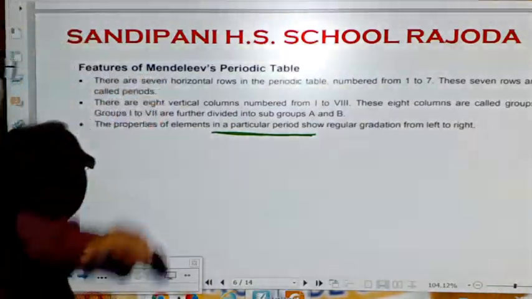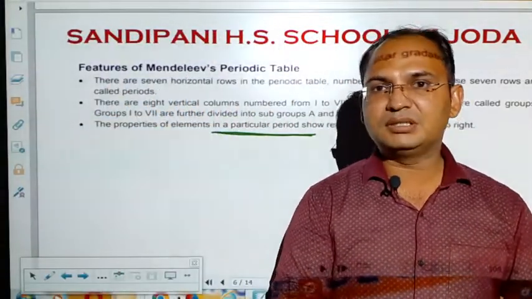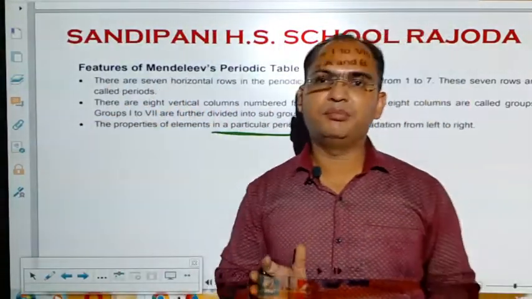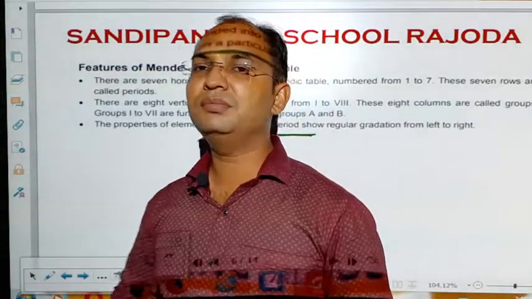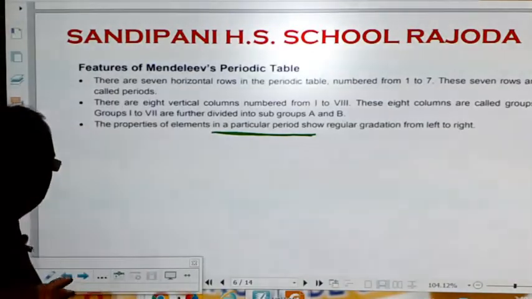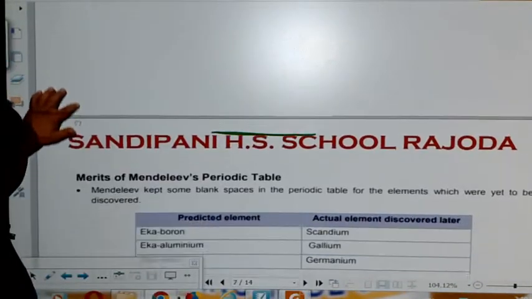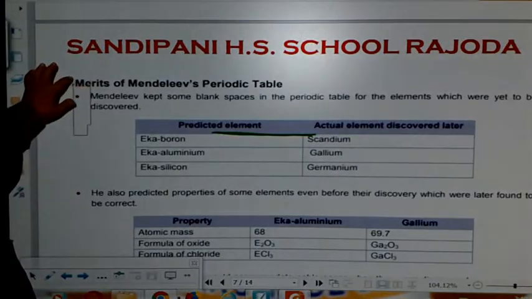So these are the 3 most important features of the periodic table of Mendeleev, but along with the features, Mendeleev's periodic table also has some disadvantages or drawbacks. Let's see what were the main drawbacks of the periodic table of Mendeleev.